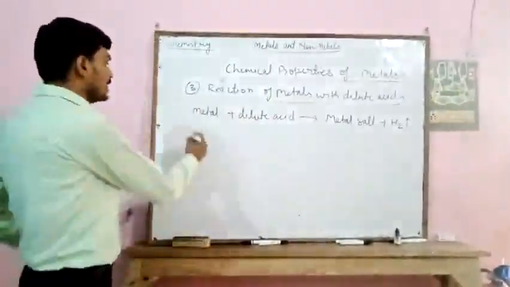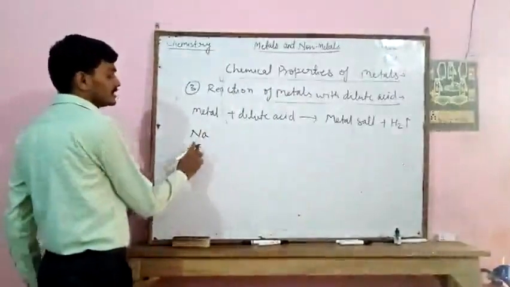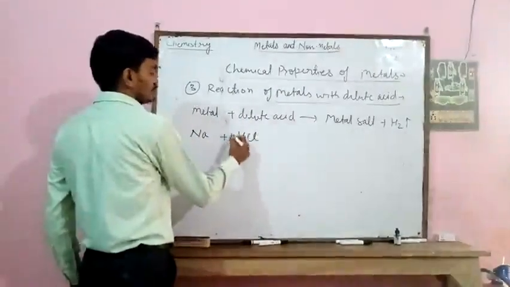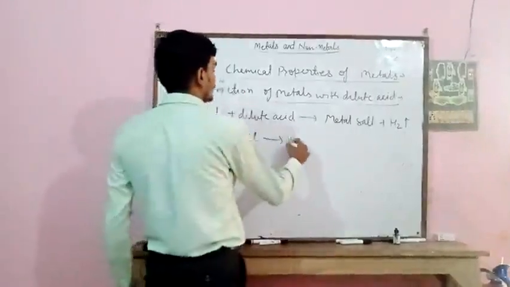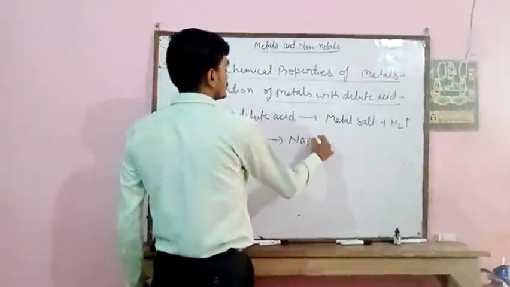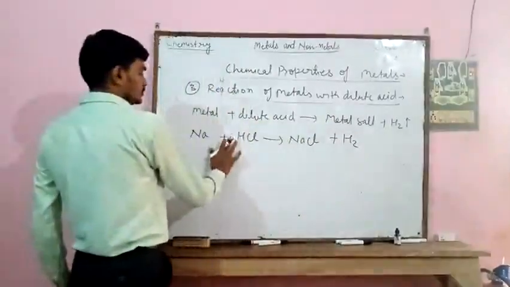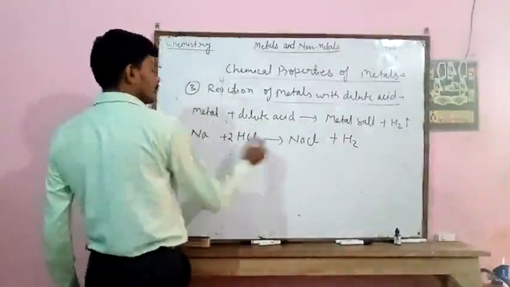For example, if we react sodium, which is a metal, with dilute hydrochloric acid, then it forms NaCl plus hydrogen gas. So here 2, 2 and 2.